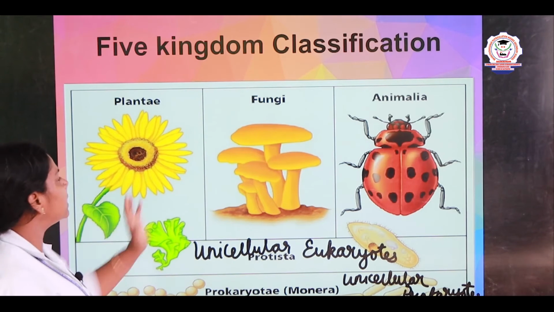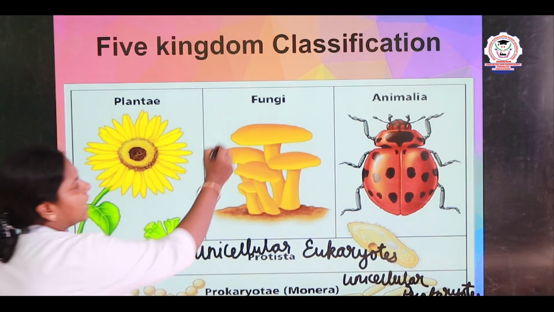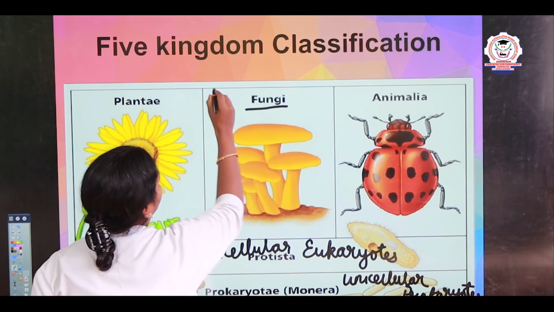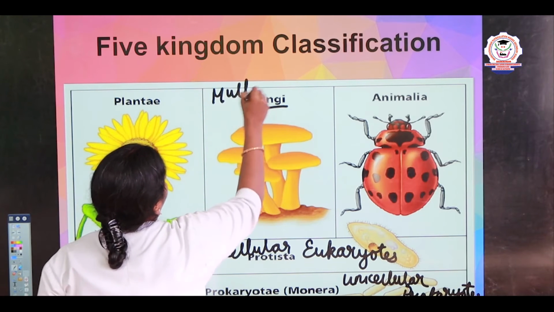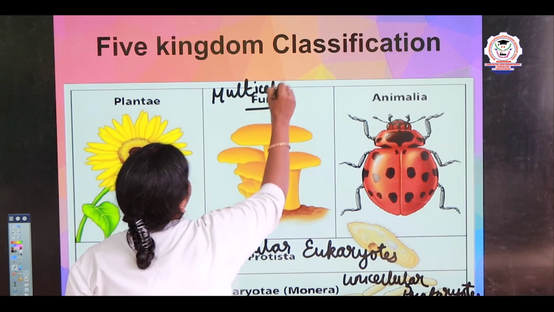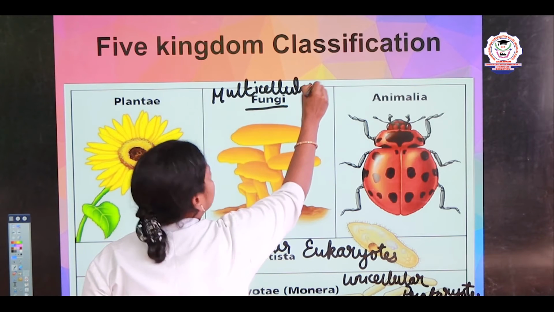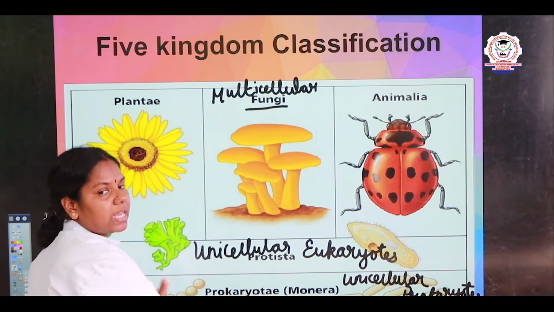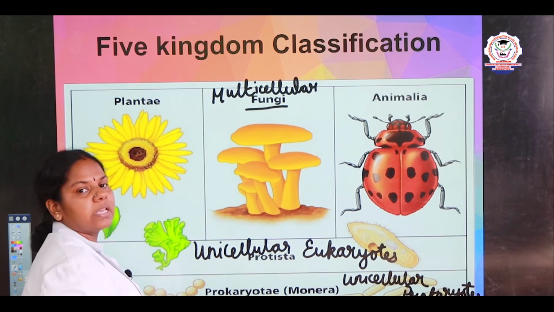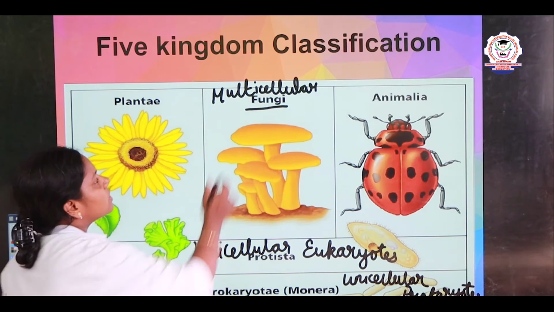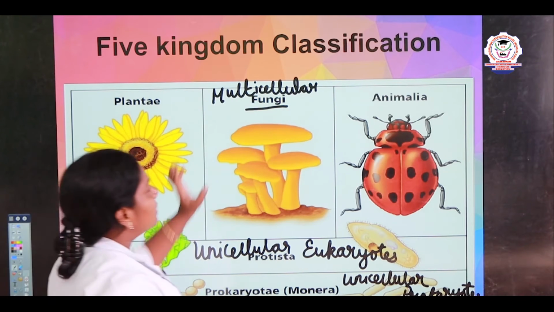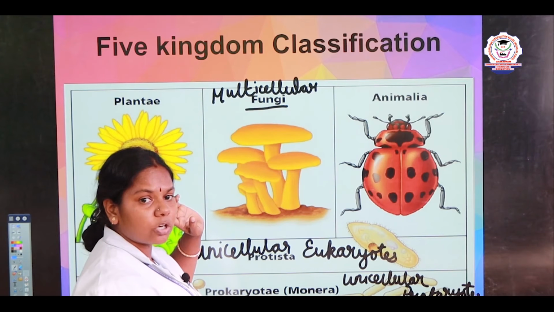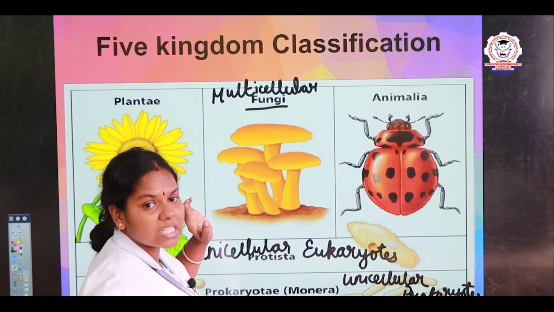And the third one is fungi. Fungi is multicellular, eukaryotic, right? Only this Monera is prokaryotic. Remaining all the things are eukaryotes. So multicellular and they are heterotrophic. What do you mean by heterotrophic? They depend on the other organisms for their food.